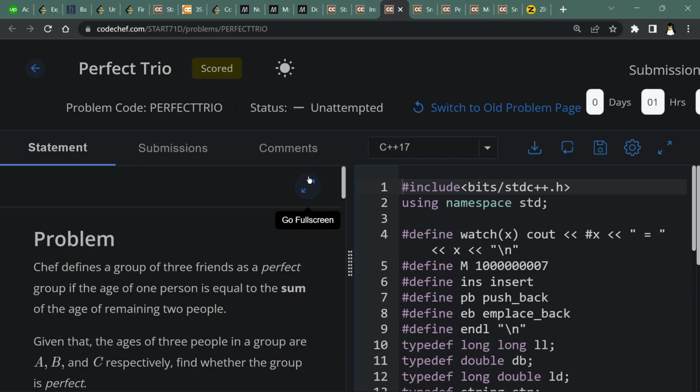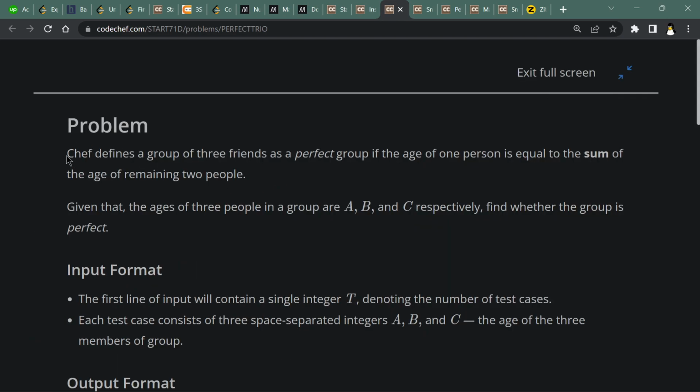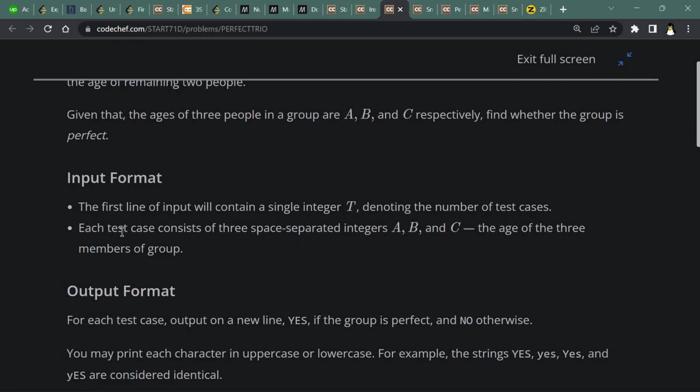Now, the next question is Perfect Trio, and the statement is saying that Safe defines a group of three people as a perfect group if the age of one person is equal to the sum of the ages of the remaining two people. Given that the ages of three people in a group are a, b and c respectively, find whether the group is a perfect trio or not.